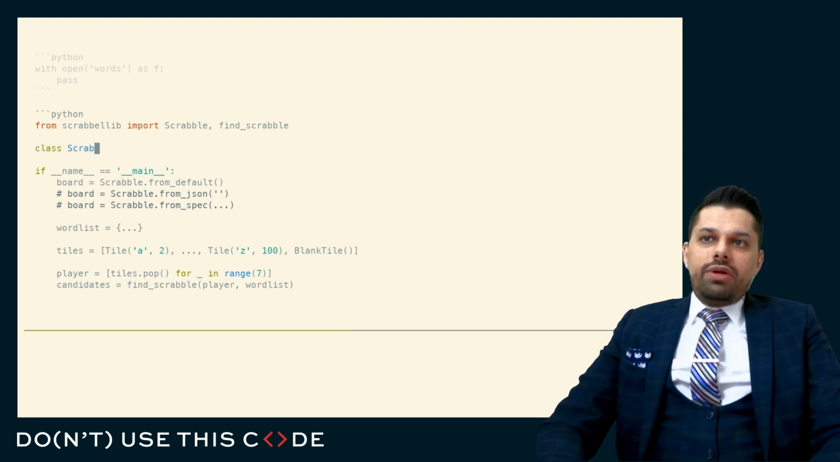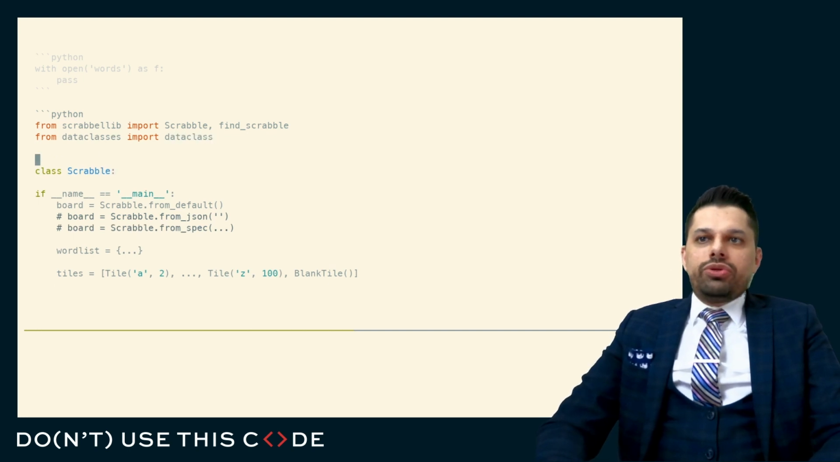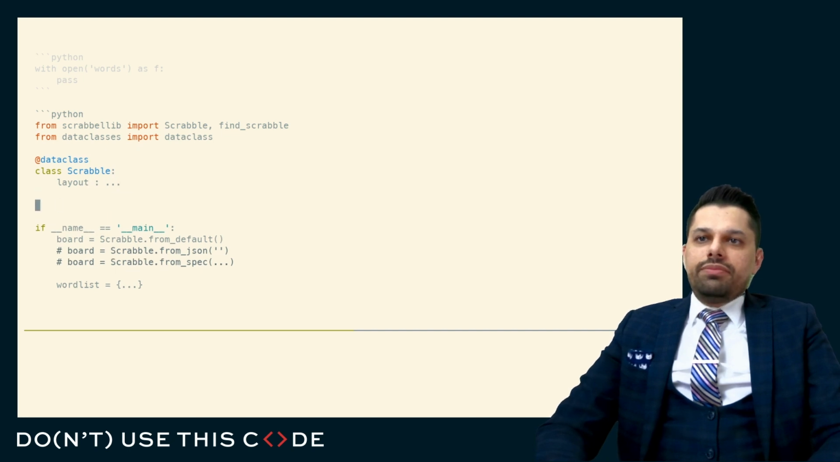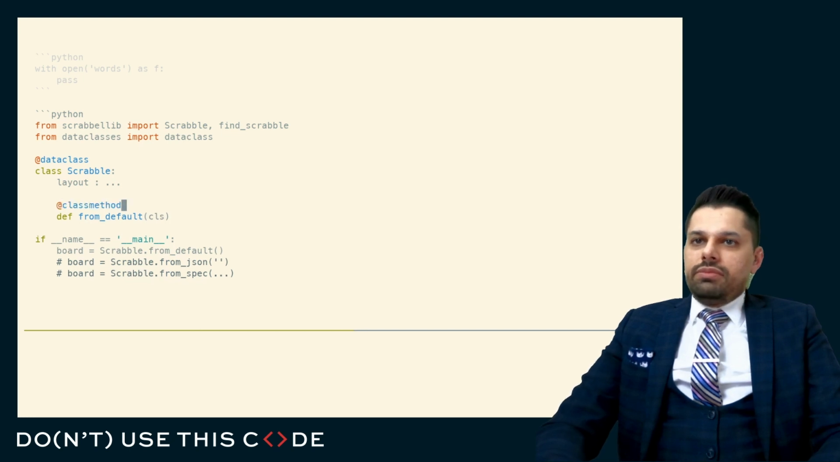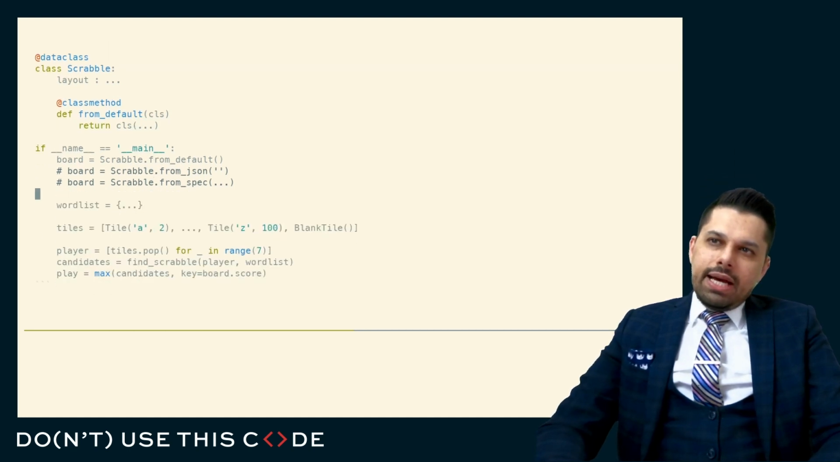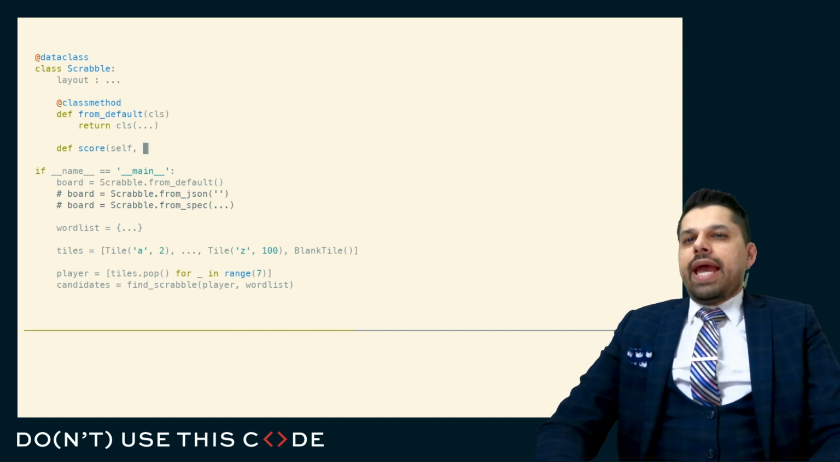Here I might have a simple data class, and I love using things like the named tuple or the data class just to minimize how much effort I have to do in my initial prototypes. So here, this is I guess the layout of the board. I don't know what that looks like yet. And here is some from default. That's a class method. That's just going to return an instance of this class. And here, I don't actually know what the layout's going to look like just yet. And it has some mechanism called score, which is going to be on the instance, clearly, and takes a word.